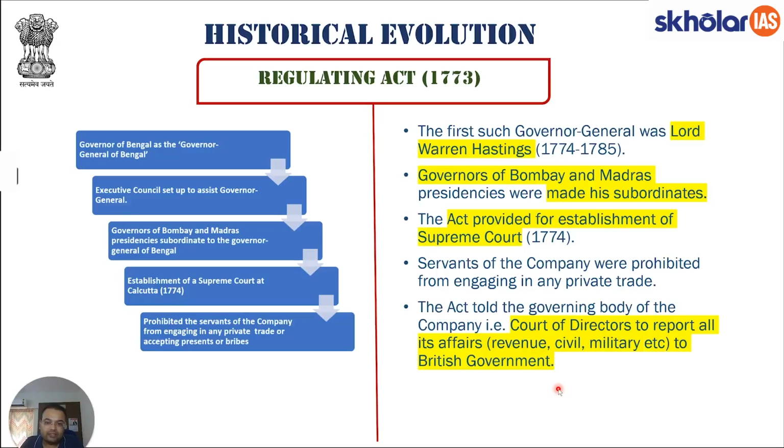We have also studied that servants of the company were now prohibited. They were barred from taking any private trade or engaging in any kind of private economic activity while in capacity of being an officer of the East India Company. And finally, Court of Directors, the body that used to run East India Company, will now have to present all its reports to the British government so that British government is able to have a better control on Court of Directors. These all things are important that we need to know with respect to Regulating Act of 1773.